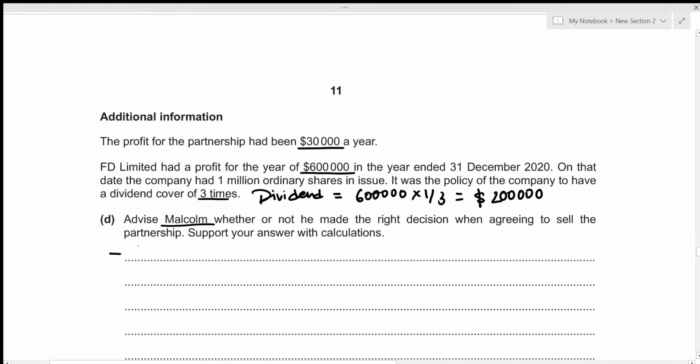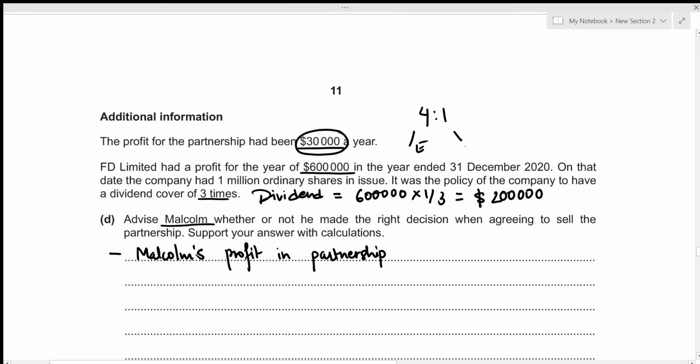Let's do that. First, let's calculate Malcolm's profit in partnership. Alright, we know that the total profit for the partnership had been 30,000 and the profit sharing ratio was 4:1, 4 for Eunice and 1 for Malcolm. So the profit share for Malcolm is just going to be 30,000 times 1 by 5, which is 6,000. So that's Malcolm's profit in partnership.